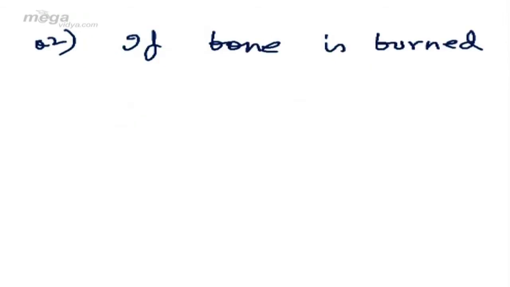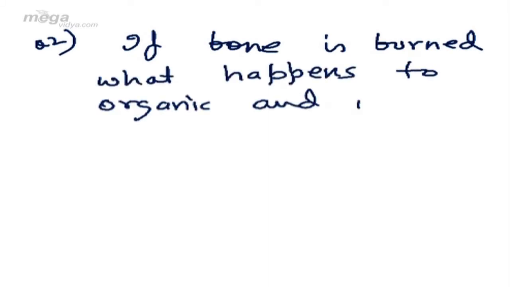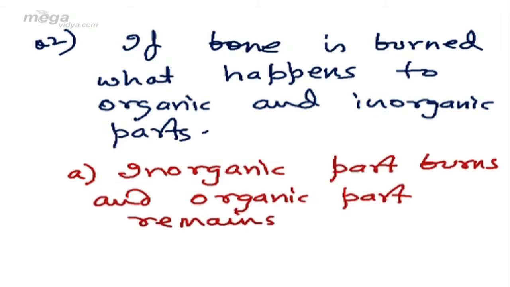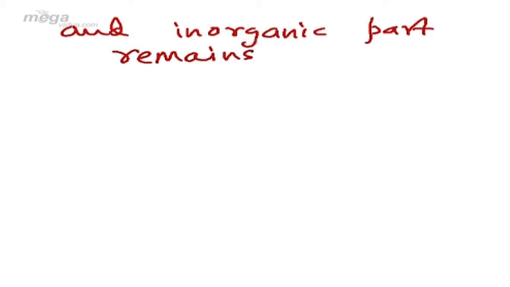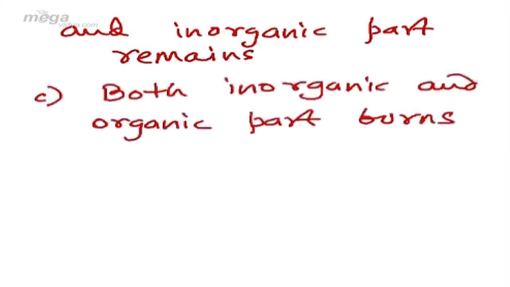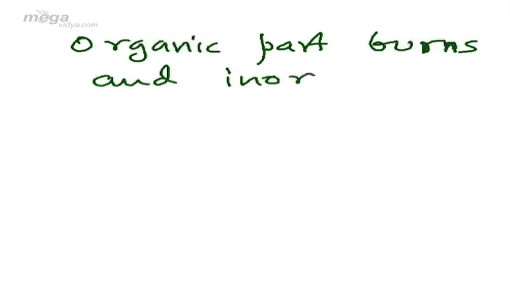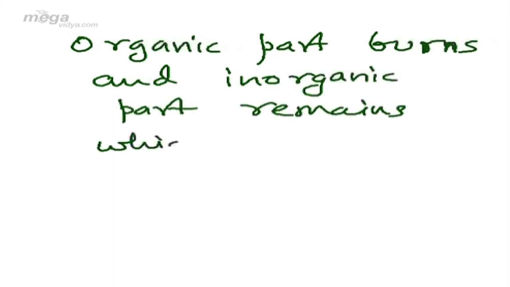Coming to the second question based on this topic, if bone is burnt, as happens when a person is cremated after death, what happens to organic and inorganic parts? If we keep the same options, the first option will be inorganic part burns and organic part remains. Second option will be, this time the organic part burns and the inorganic part remains. Third option, both inorganic and organic part burn. And the fourth option will be none of these. So the correct answer will be, this time the organic part burns and inorganic part remains, which is called bone ash.